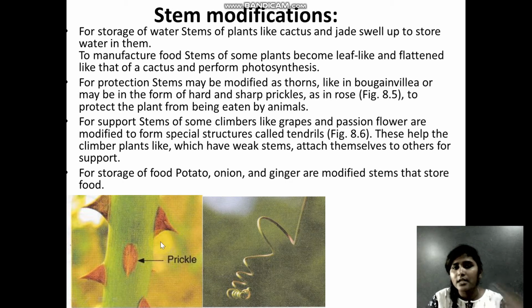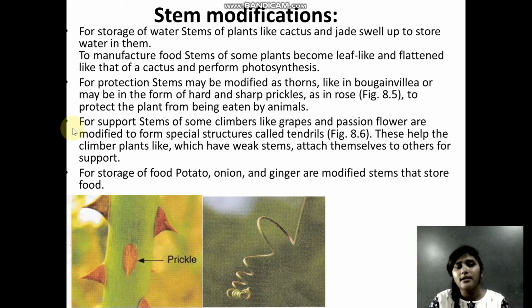Prickles are like thorny things. Whenever you tend to touch them, they will prick. So why are these prickles important for the plant? Because they help in protection. Animals tend to come and eat the plants, so prickles basically help to protect the plant from being eaten by animals.